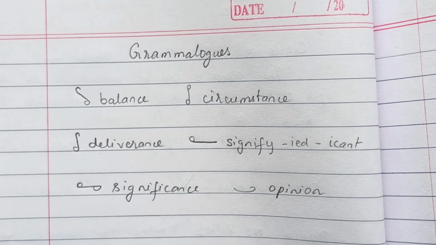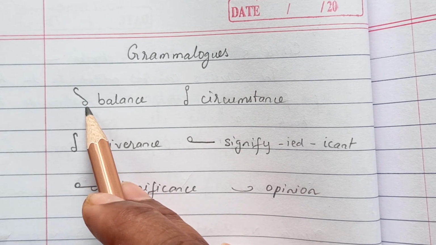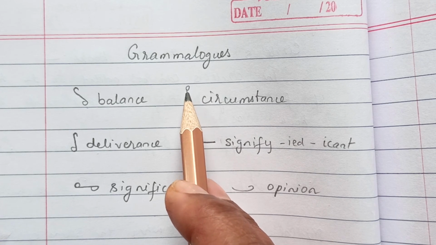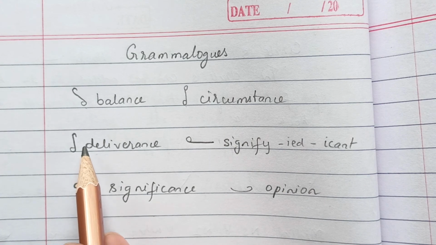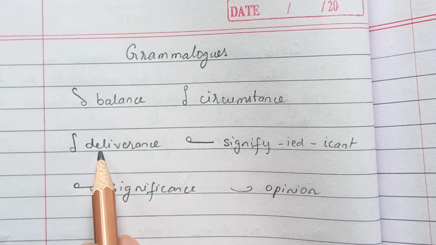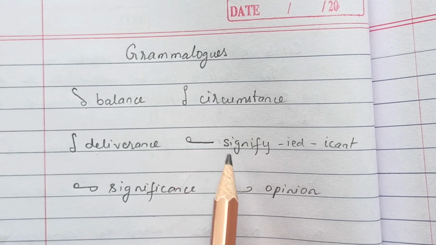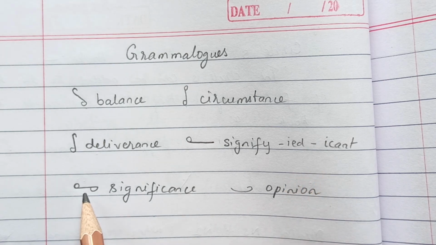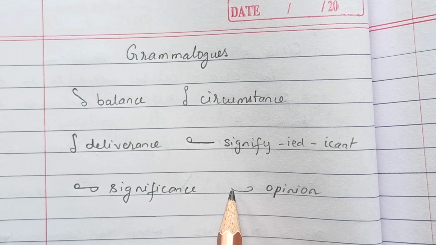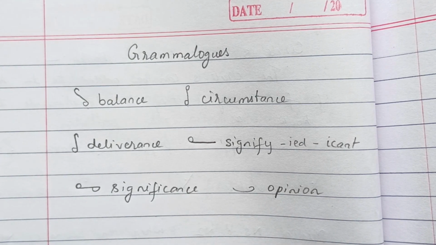This chapter's grammalogues are: bell and circle S above the line gives balance. Circle S, T and R, also circle S on the line, circumstance. Del, circle S on the line, deliverance. Circle S and G signified as significant. And the same with circle S gives significance, and N with the N hook on the line gives opinion.